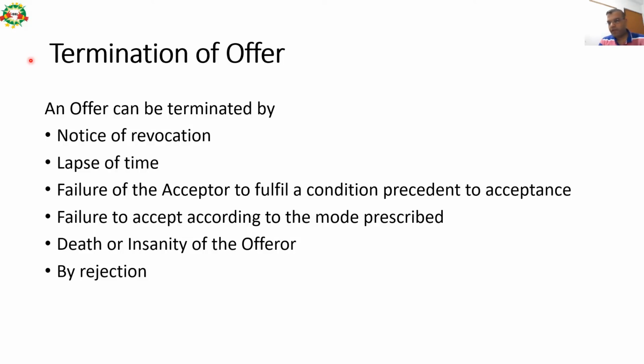Now, after talking about various essential elements of an offer or a proposal, let us talk a little bit about termination of offer. How can an offer be terminated? An offer can be terminated by notice of revocation, lapse of time, failure of the acceptor to fulfill a condition precedent to acceptance, failure to accept according to the mode prescribed, death or insanity of the offerer, and by rejection. So a 1 mark theory question may come out of this slide only.